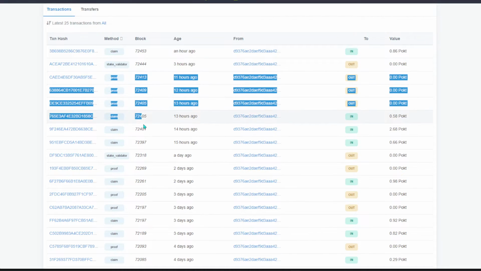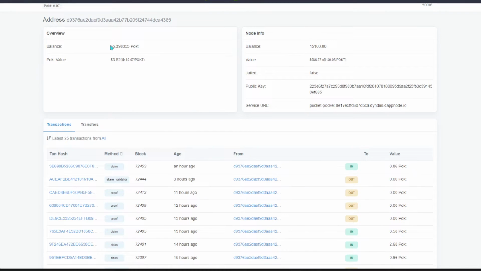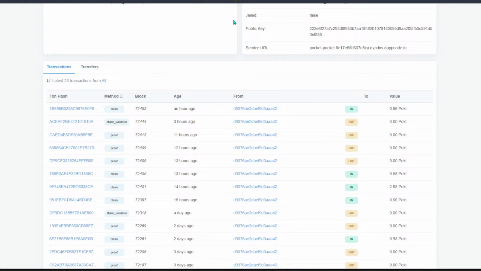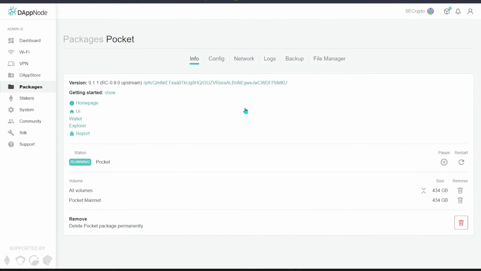So every transaction it does, it will take 0.01 Pokt token, and storing a little bit worth of Pokt itself will be better, because it will be filling transactions through and back and forth on the network itself. So over here this proof and claim itself is automated. You do not need to accept or do anything, because you already put your JSON file, the keystore file, onto the Pokt network on DAppNode, and once it's done, you are basically good to go after fully sync, and then validating.